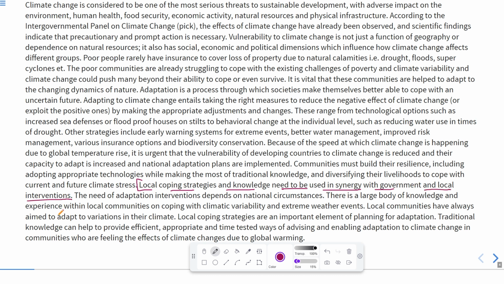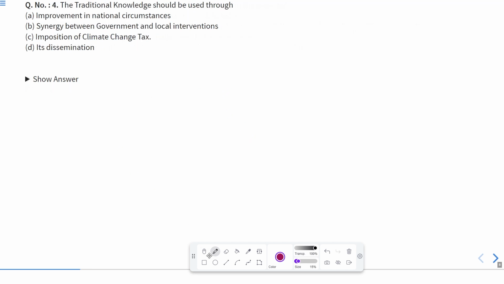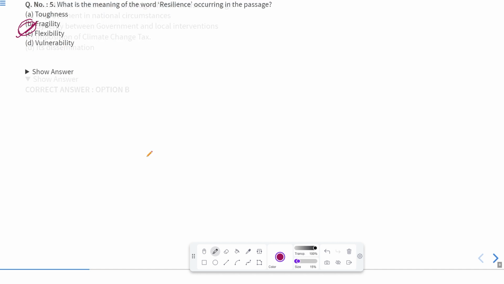So it should be used through synergy, or the combination or agreement between the locals and the government. According to this, the answer to question number 4 should be synergy between government and local intervention. So our answer should be B. Now let us move to the next question.